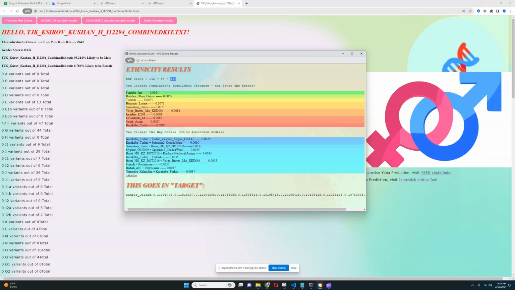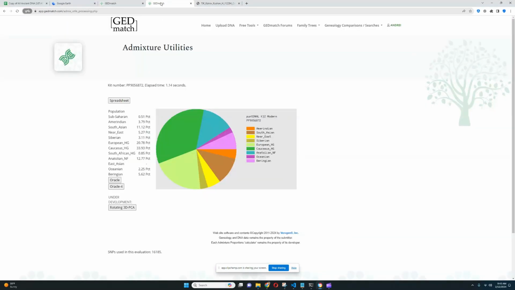So he's closest to Punjabi Jats, followed by Большой Оленей Остров, followed by Turkish, followed by Hispanic. Actually, yes, Hispanic people show up here, very close to him. Followed by Sarmatian from the Urals, followed by Burtas from the Volga. And Burtas, in case you don't know, are Iranic people who lived at a certain point in time on the Volga River. Followed by that is Israelite, Levant Iron Age, South Asian, but that's kind of farther. That's further out there. Okay, and we're gonna now compare this with his results with GED match.